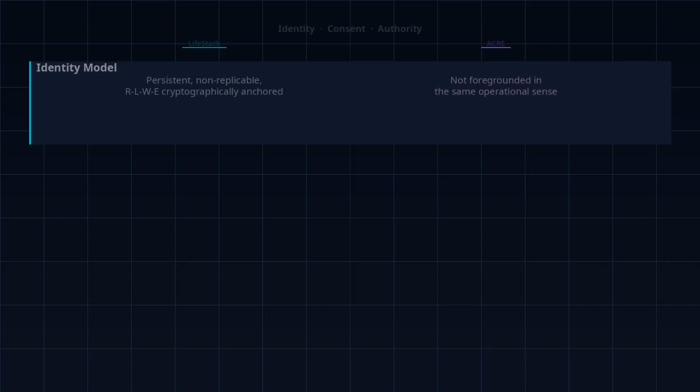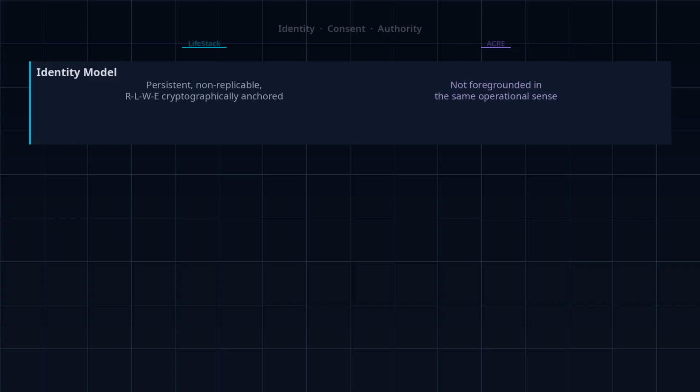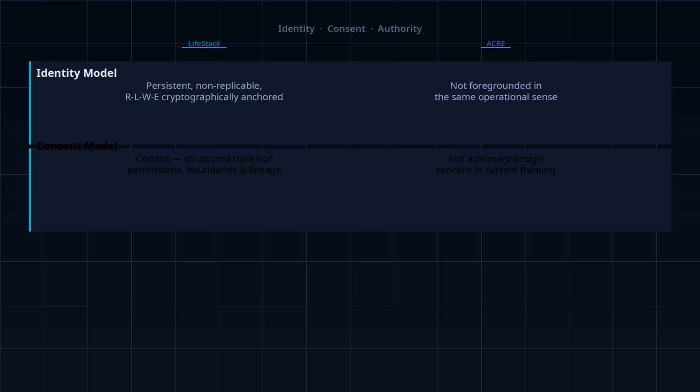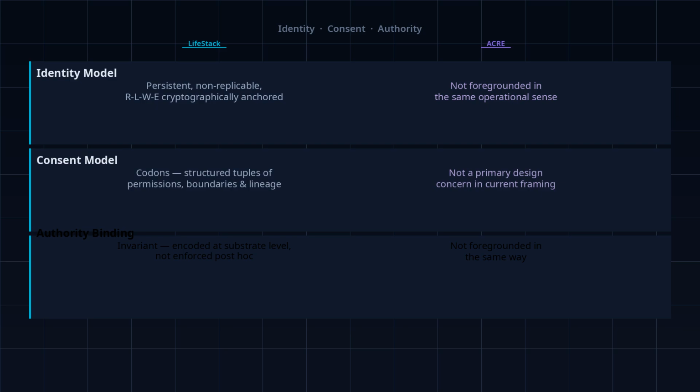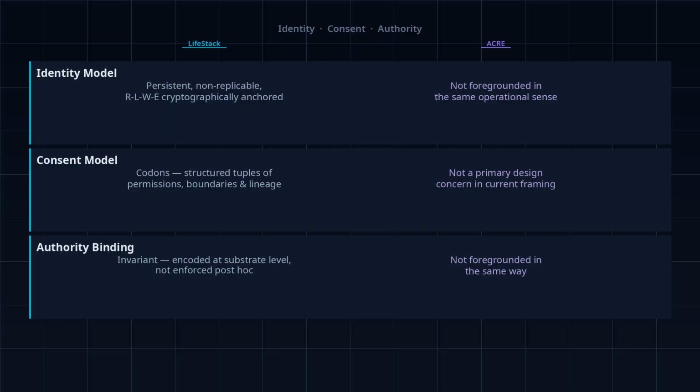ACRE does not foreground identity in the same operational sense. LifeStack's consent model uses codons, structured tuples of permissions, boundaries, and lineage, as composable governance objects. Consent is not a policy layer. It is a formal invariant of execution. LifeStack models authority binding as an invariant: who may act under what conditions is encoded at the substrate level, not enforced post hoc. ACRE does not foreground authority in the same way.